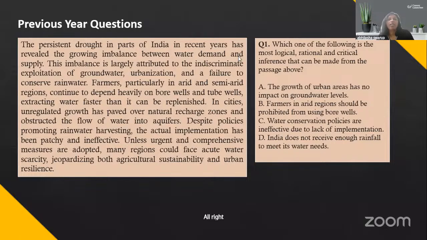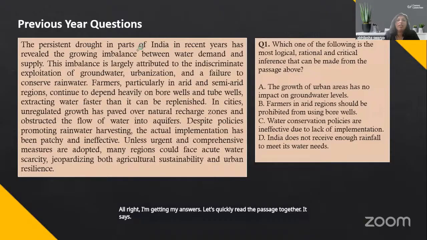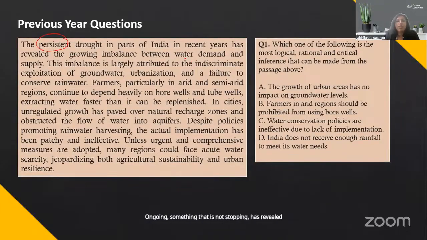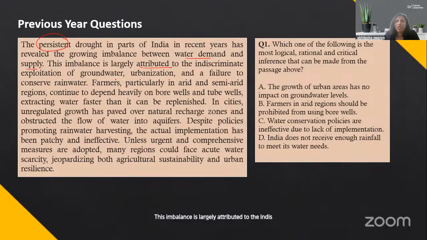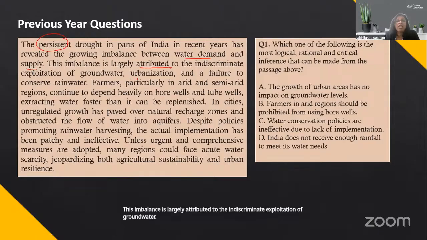All right, I'm getting my answers. Let's quickly read the passage together. It says persistent drought in parts of India in recent years has revealed, persistent means ongoing, something that is not stopping, has revealed a growing imbalance between water demand and supply. This imbalance is largely attributed to the indiscriminate exploitation of groundwater, urbanization, and a failure to conserve rainwater.